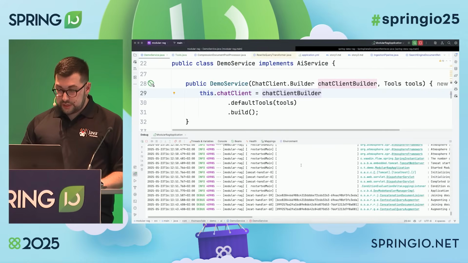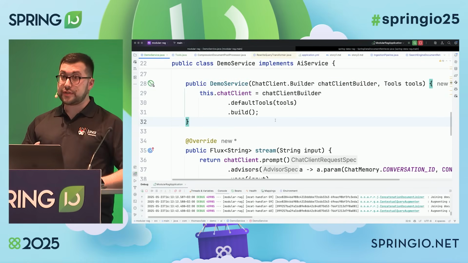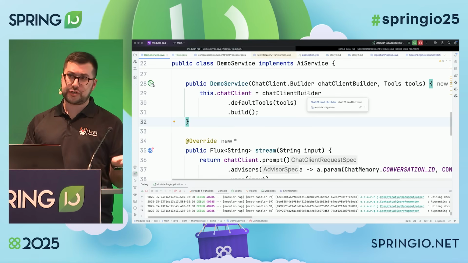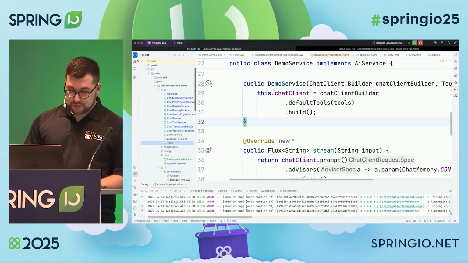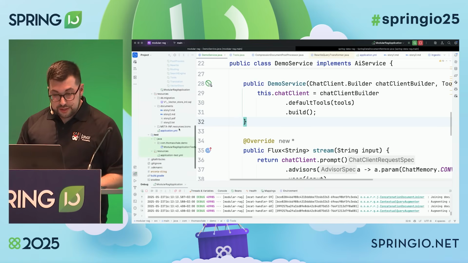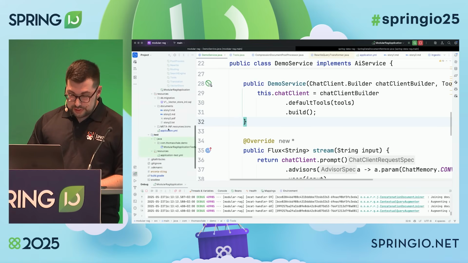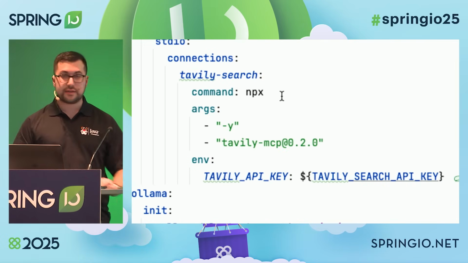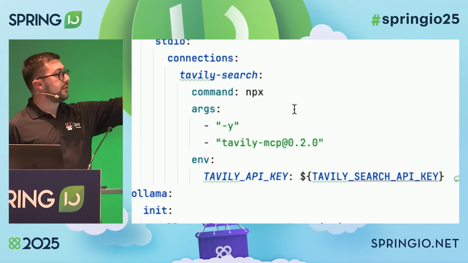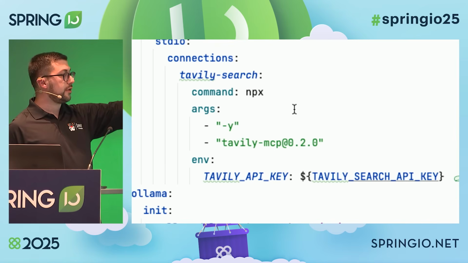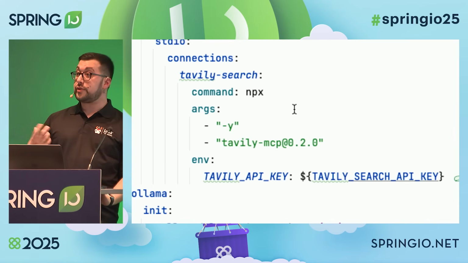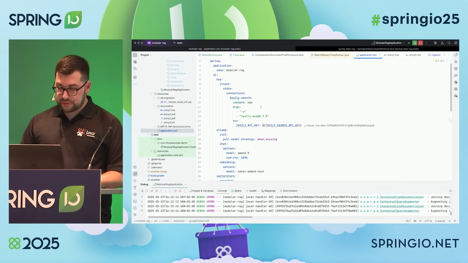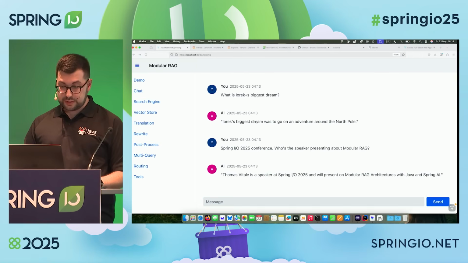That's cool. We can take this a step further. I've been using this web search engine. I implemented it myself. It was really easy to make this HTTP call, just using REST client. But because MCP is the latest hype in this field, I can actually use the MCP server provided by Tavily. So using Spring AI MCP client, I can provide the Tavily search MCP server directly in my application. So instead of using a document retriever, I can use MCP in order to fetch information. And now what I want to show about this is the result will hopefully be the same.